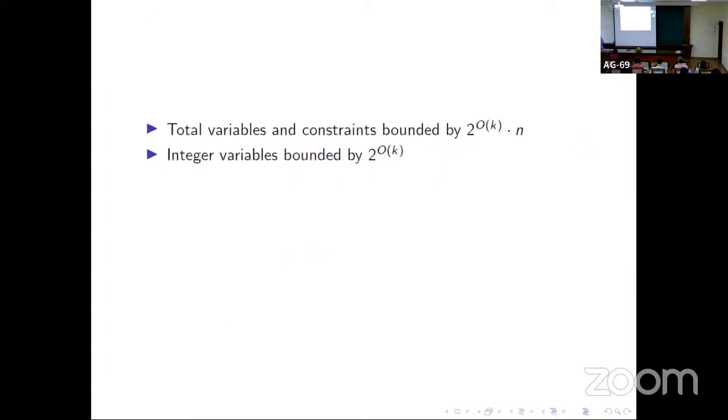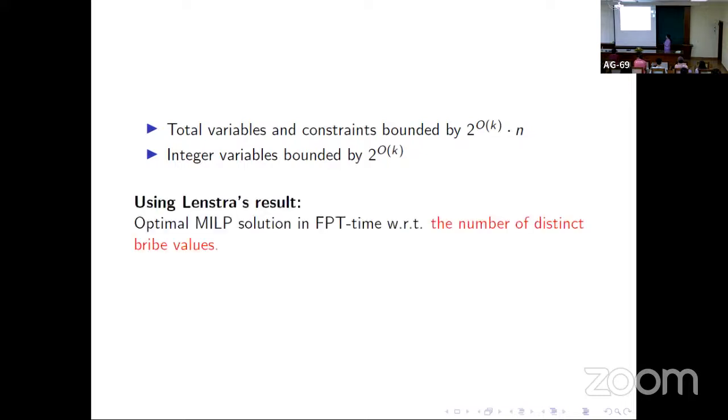So what we have done is write down an MILP for our problem, and we have bounded the total number of variables and constraints by this much, where k was the cardinality of the set V, and the integer variables are also bounded. So this is what we wanted.